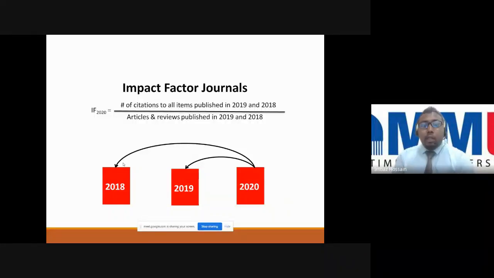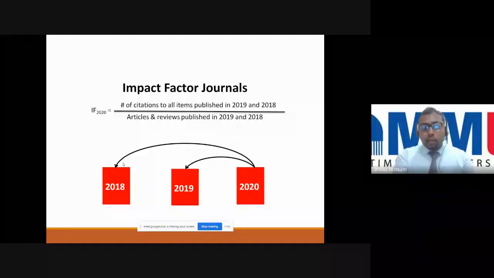So we have to strategize our citations and use recent citations so that they feel motivated. The reviewers also want to improve their journal's impact factor. So if you want to sell your articles, you have to cite the recent articles.